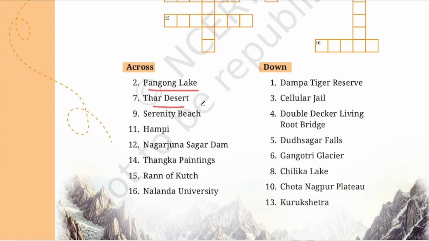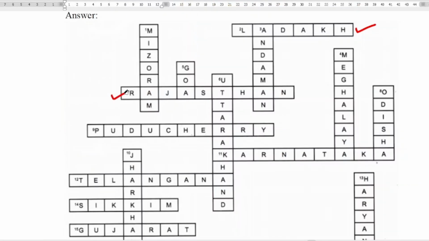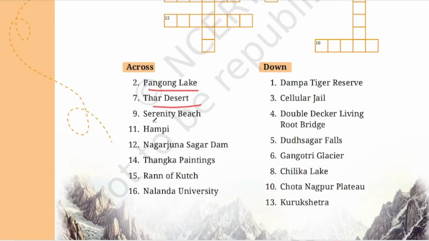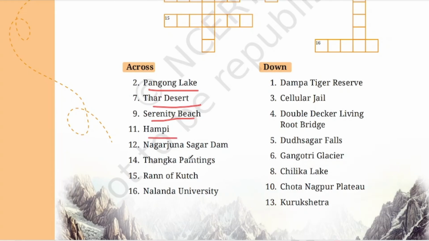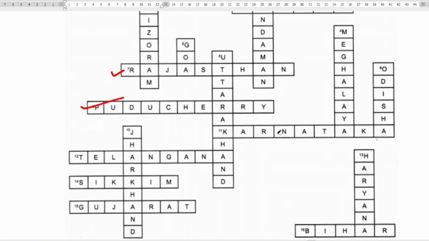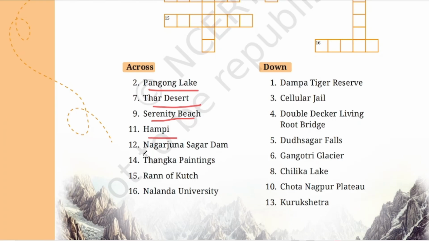Next is Thar Desert. Where is the Thar Desert? In Rajasthan. Serenity Beach in Puducherry. Hampi, Karnataka.